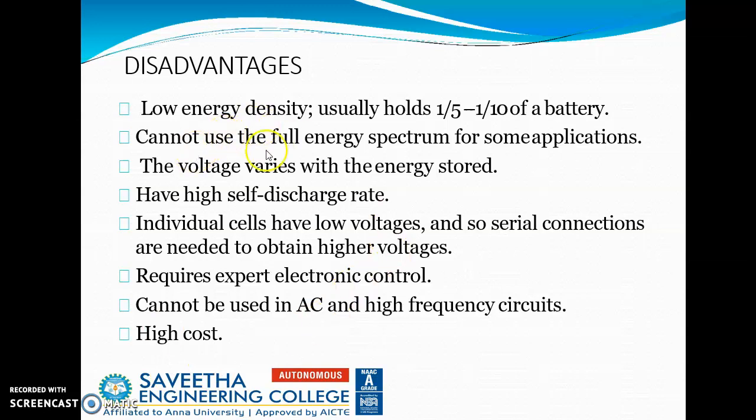But we also have some disadvantages. They have low energy density, usually holding 1/5 to 1/10 of a battery, and cannot use the full energy spectrum for some applications. It cannot be applied for all the applications. The voltage varies with energy stored, and they have a high self-discharge rate. Individual cells have low voltage, and so serial connections are needed to obtain higher voltages. It requires expert electronic control and cannot be used in AC and high frequency circuits, and the cost is high.